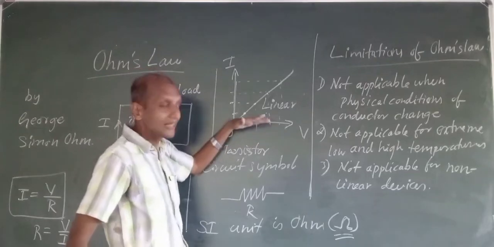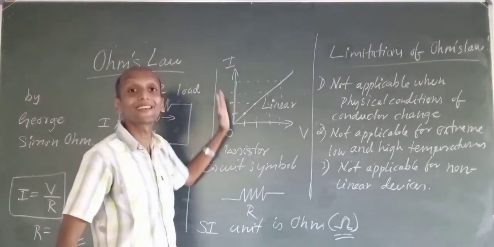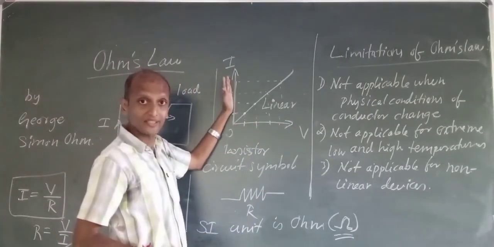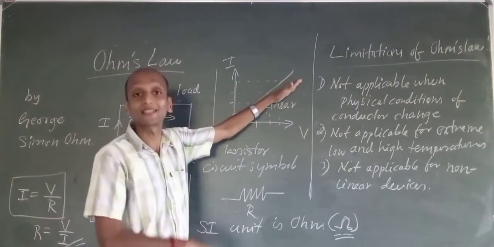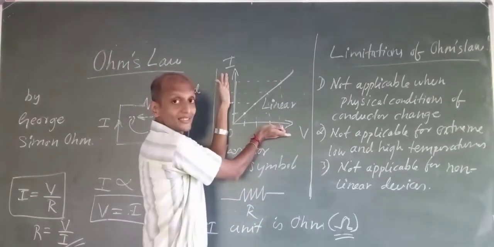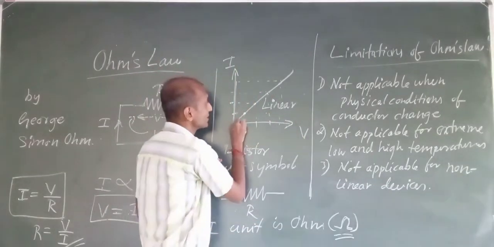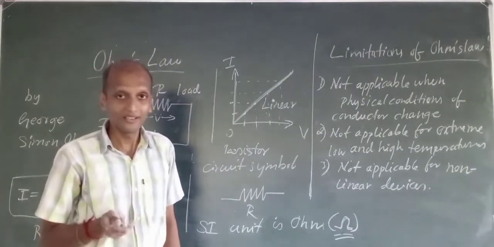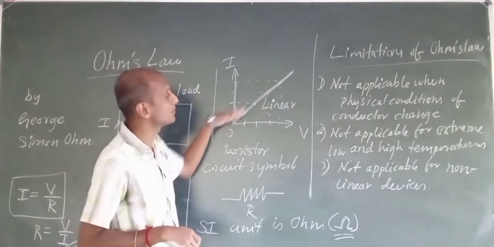So the devices or components which show a voltage versus current characteristic graph. This is the graph plotted voltage versus current. The devices which have a straight line as their characteristic graph, we call it the VI characteristics. If I plot the voltage versus current graph and it comes to a straight line, such devices are called linear devices. How does it come to be a straight line?